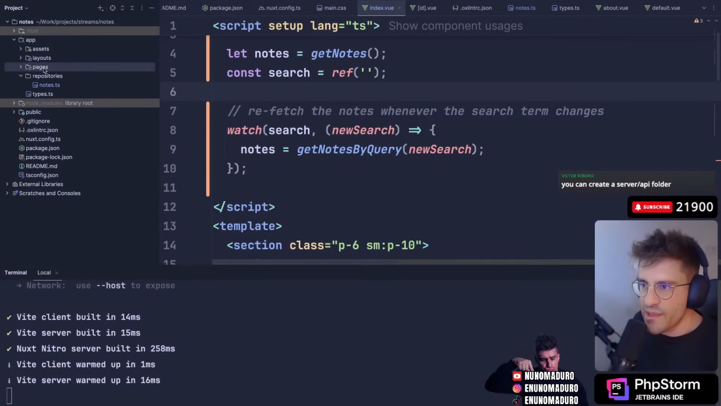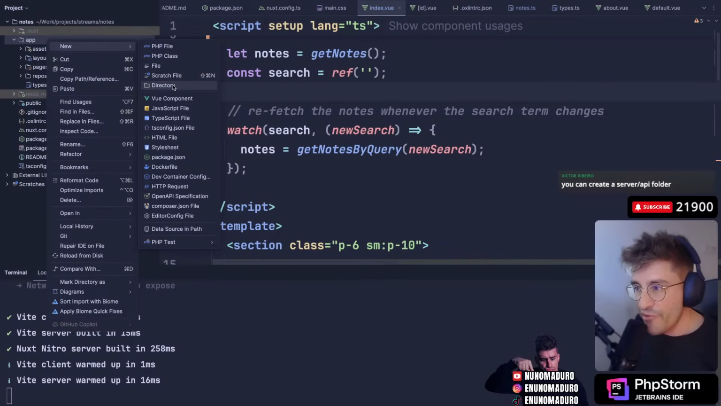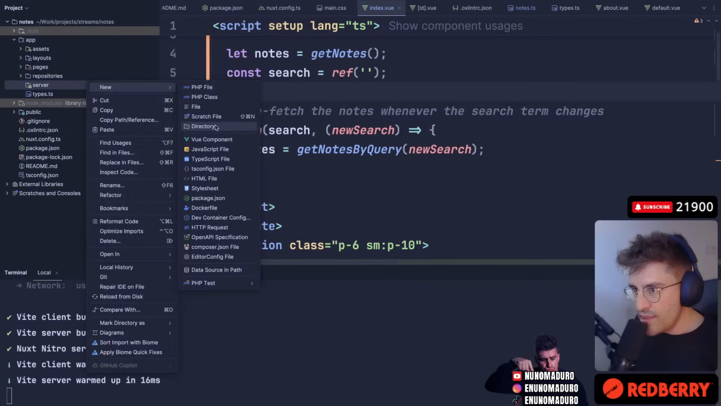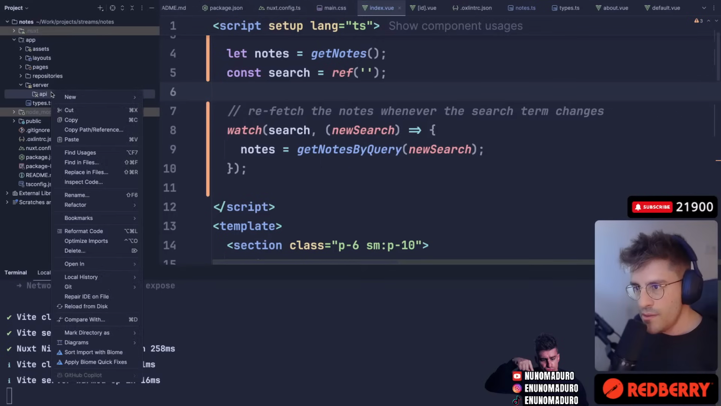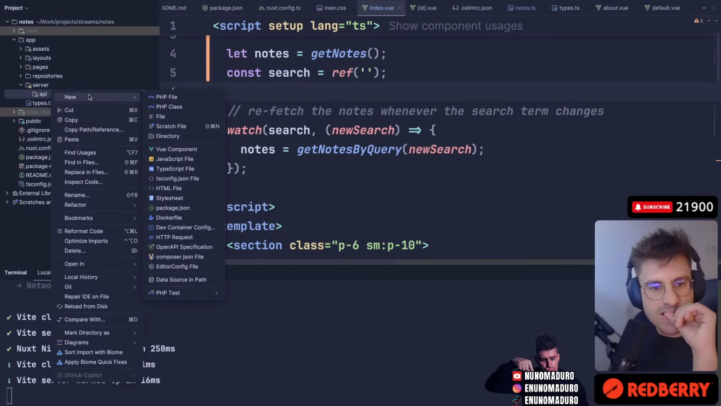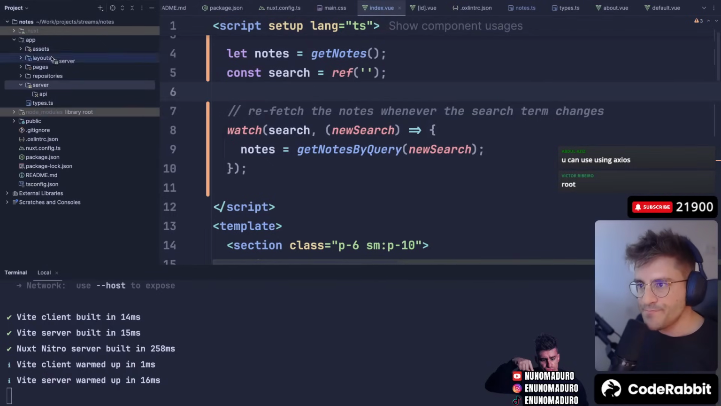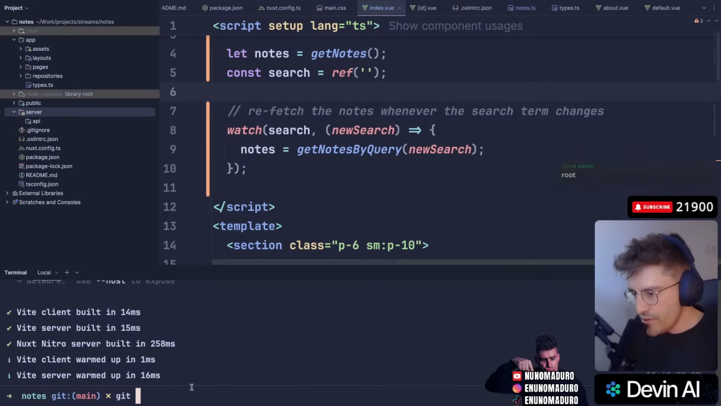So you guys are saying that I need to create a server folder. Okay, let's do that. Server at the app level, chat, like here. So server, and then an API folder. Okay. Yeah, let's use Axios then. Okay. At root level. Oh, here we go. So we have that now at root level right there. Let's just commit all this stuff.